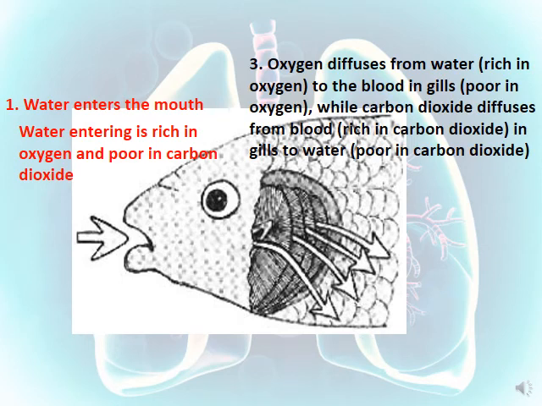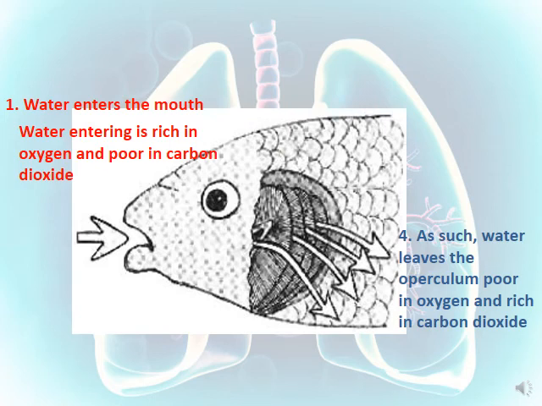Number 3, oxygen will diffuse from where? From a medium that contains a high amount of oxygen, which is the water, to the blood in the gills that are poor in oxygen, while carbon dioxide will diffuse in the opposite direction from the blood that is rich in carbon dioxide to the water that is poor in carbon dioxide. This is step number 3.